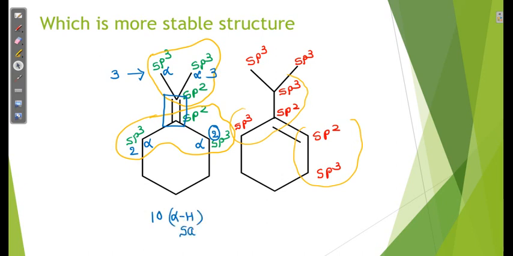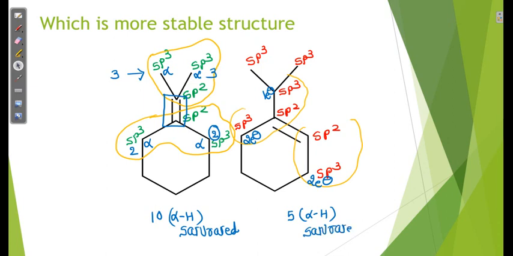Saturated positions, saturated positions are required, because otherwise it goes to resonance. Here this contains 2 electrons, this also contains 2 electrons, this contains 1 electron. So among these we see there are 5 alpha hydrogens at saturated positions.